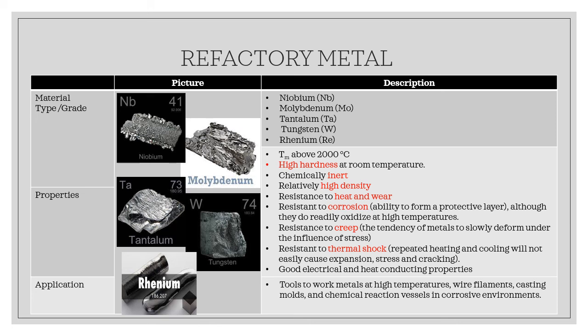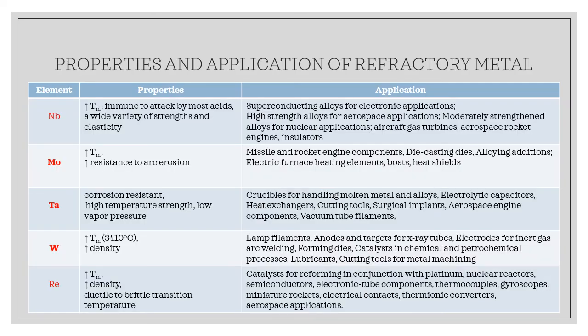Refractory metals also has good electrical and heat conductive properties. It is used as tool in high temperature, wire filament, casting mold, and chemical reaction vessel, especially in corrosive environment.